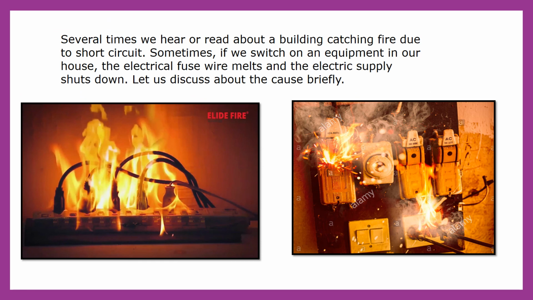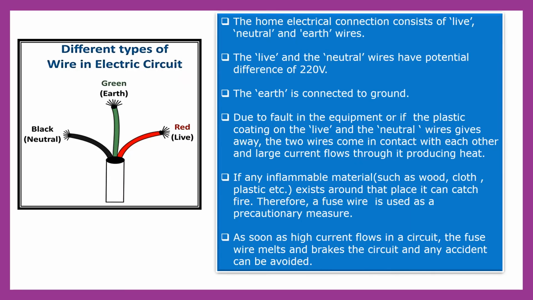Now several times we hear or read about buildings catching fire due to short circuit. Sometimes if we switch on an equipment in our house, the electrical fuse wire melts and the electric supply shuts down. So let us discuss, children, briefly how this happens. There are different types of wires in an electric circuit, such as neutral wire, earth wire, and live wire. So the home electrical connection consists of these three wires. The live and the neutral wire have a potential difference of 220 volt. The earth wire is connected to the ground.